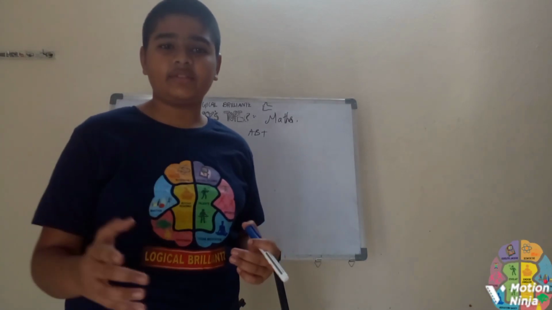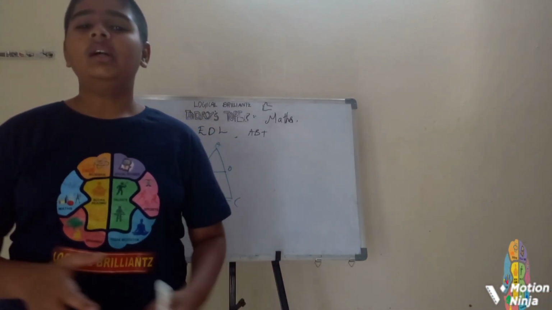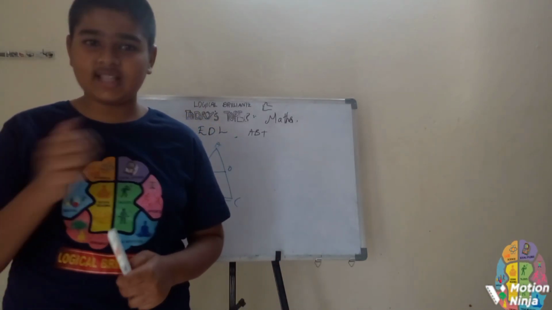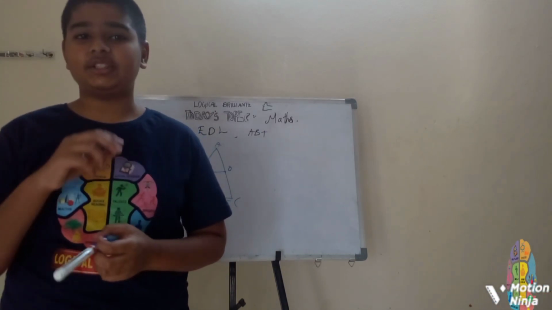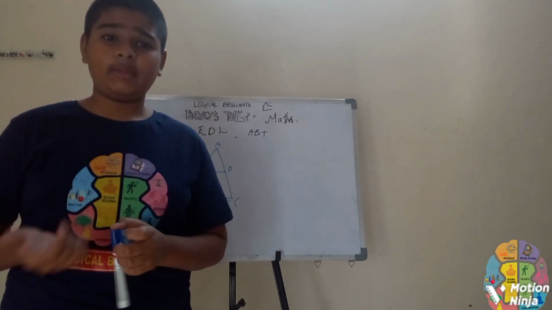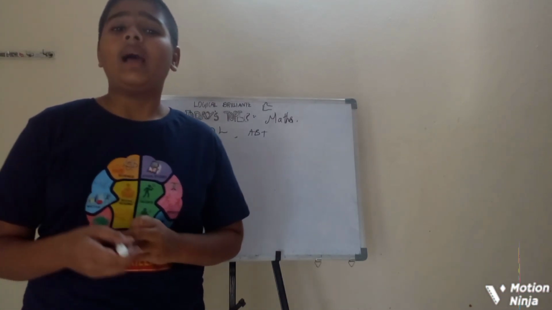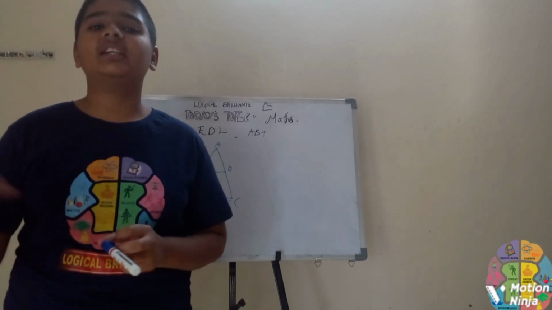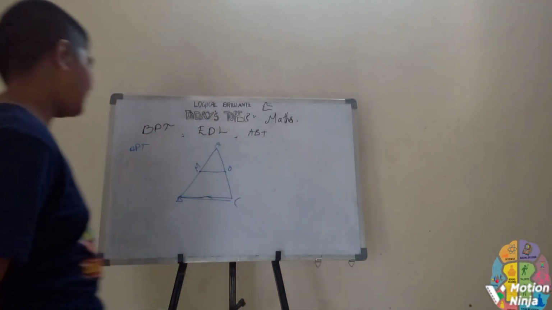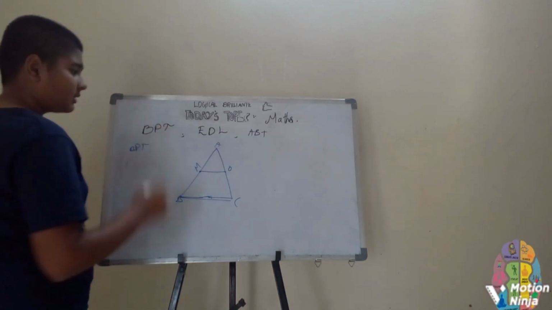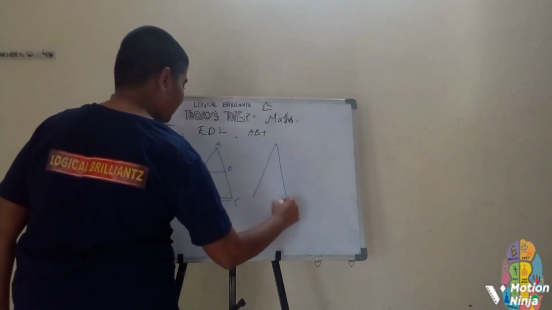I'm just repeating the definition. If you want, you can note it down. The basic proportionality theorem states that if the midpoints of two sides are joined together, the line will be parallel and also half of the third side. This is what the basic proportionality theorem states. Only this. Let's take one more triangle.